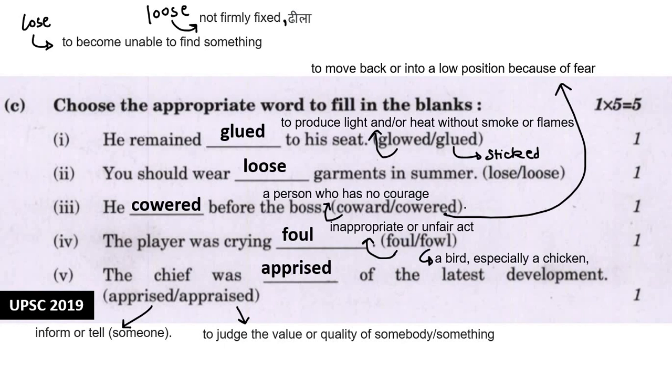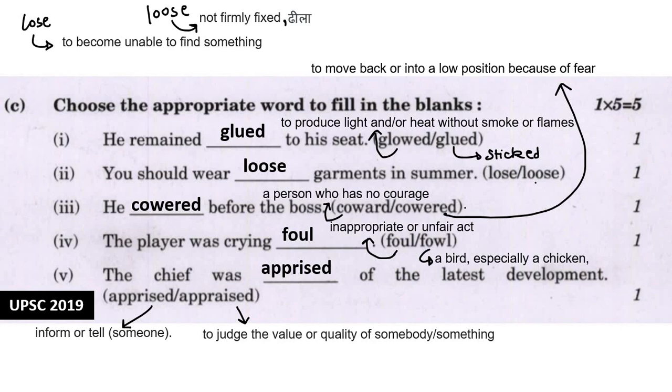Second statement, you should wear dash garments in summer. See over here, lose means to become unable to find something. Right? Something is lost. That is lose. L-O-O-S-E loose means something which is not tight, something that is loose. Right? So you should wear loose garments in summer. So this one is the appropriate word.